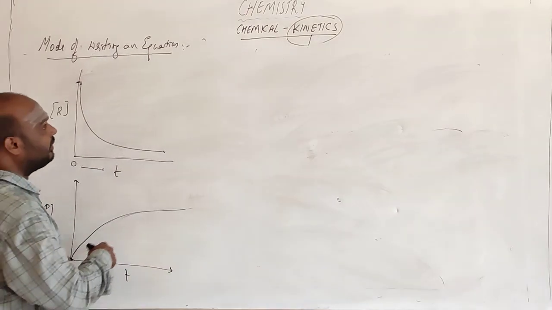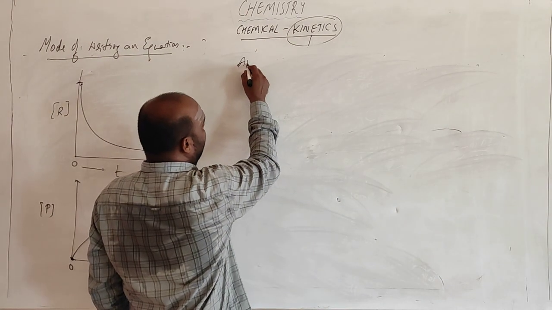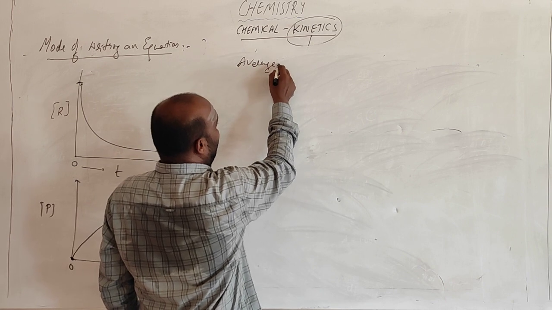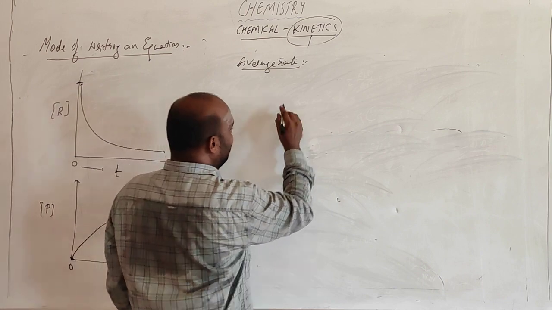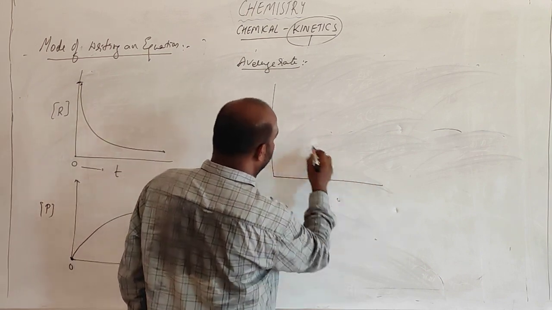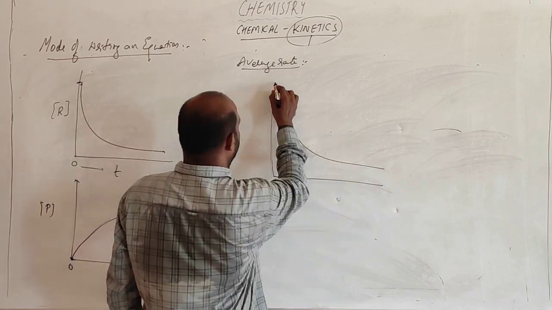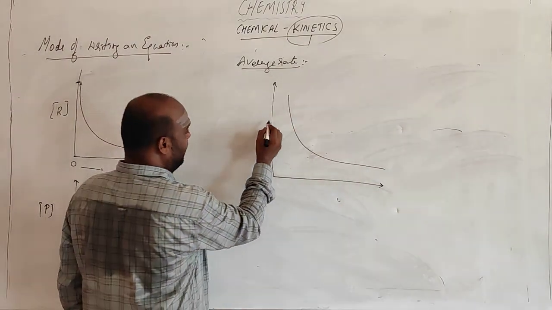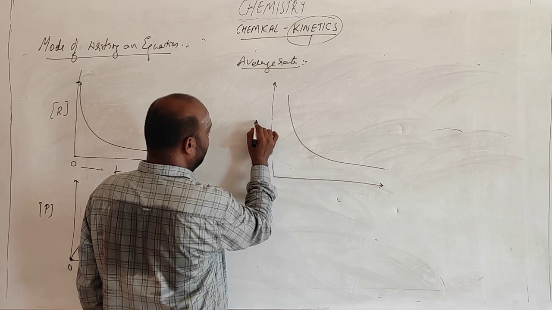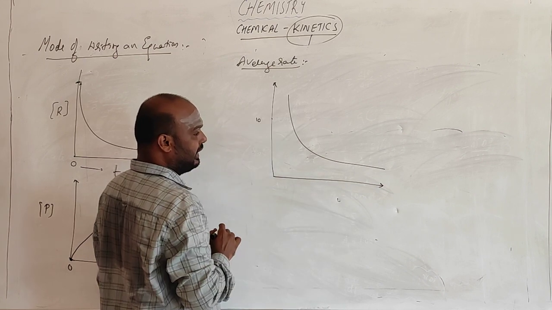Right? Now, if you go for the average rate, getting me? Average rate means suppose I am representing a graph like this. I mention 2 points. At this point, the concentration is 10 moles per liter.